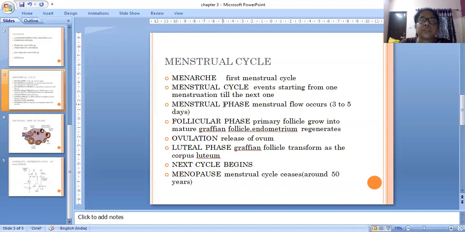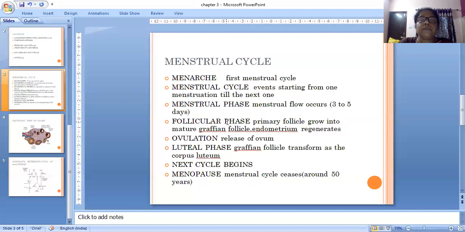The first one is the menstrual phase, in which menstruation occurs. Menstrual flow is the breaking of the endometrium. In the menstrual phase, the inner layer of the uterus breaks. The inner layer of the uterus is called the endometrium. Menstrual flow lasts 3 to 5 days.